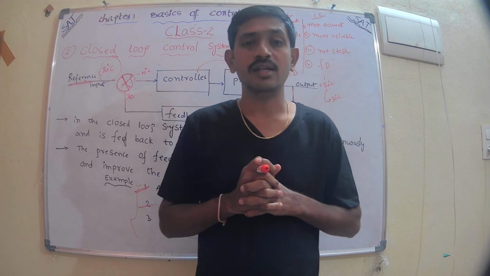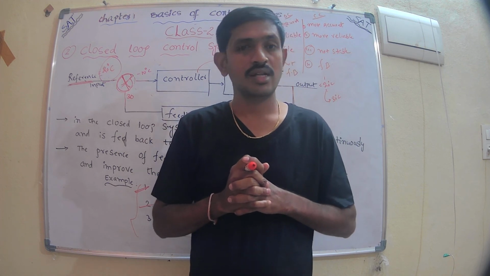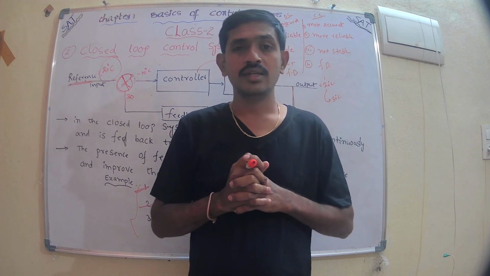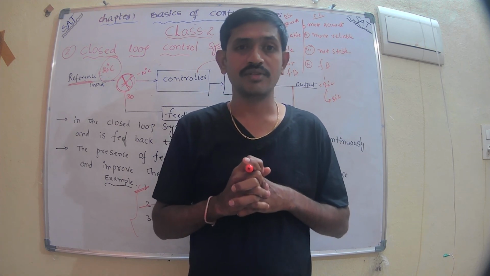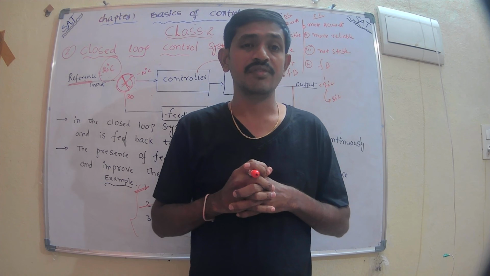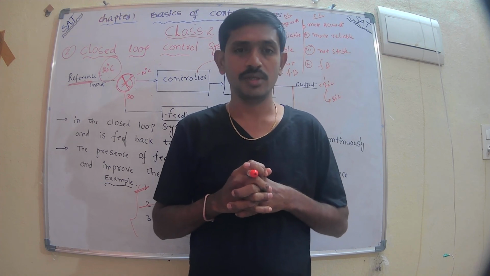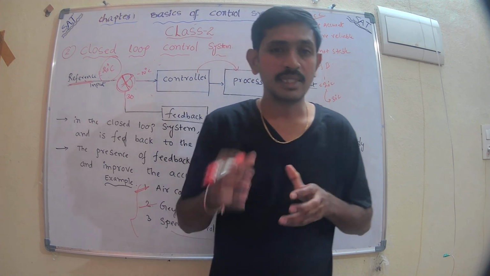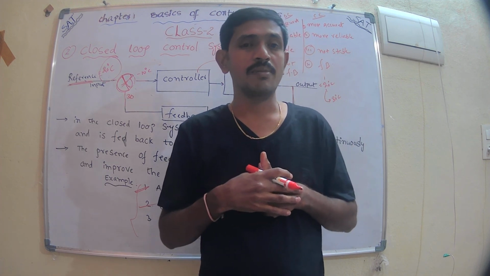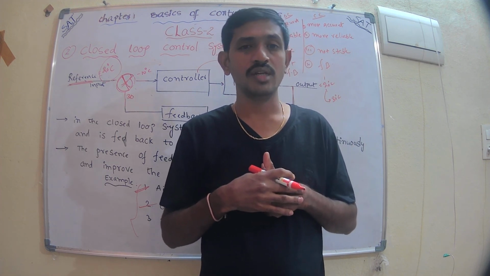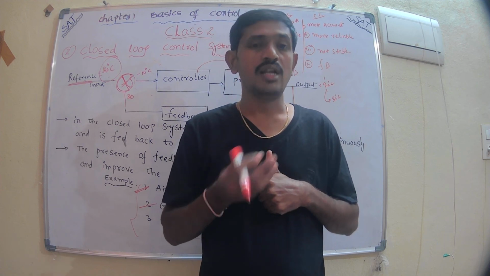The mathematical tool is the transfer function. To find the transfer function, we can use different mathematical methods, one of which is the Laplace transform method.